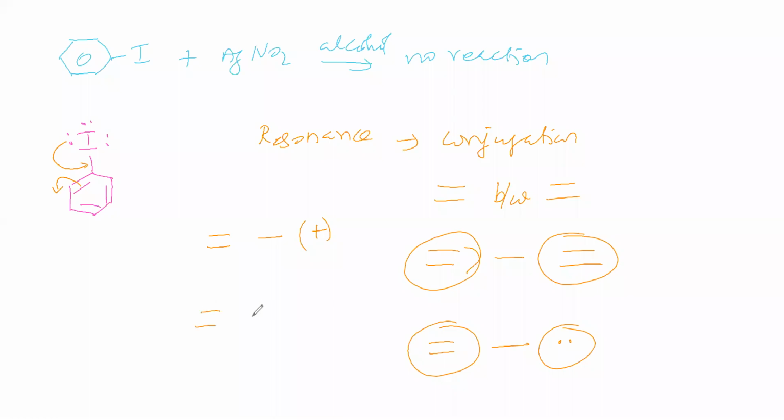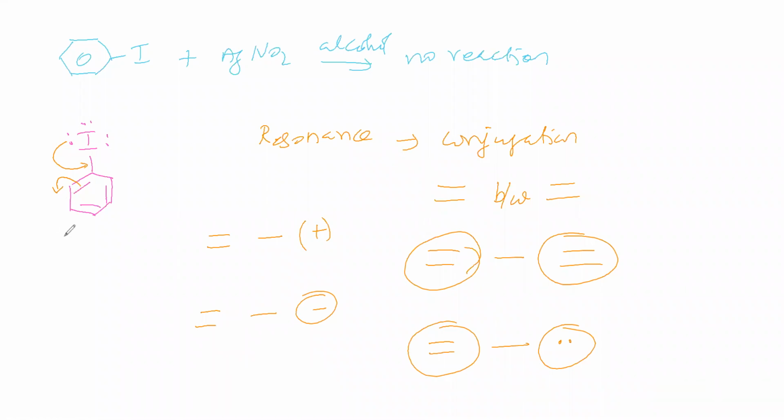Then we will take a double bond with a negative charge. The double bond and negative charge are separated by a single bond, so the double bond is in conjugation with the negative charge. If conjugation is there, resonance is possible. Resonance means what? Migration of electron cloud from one place to another place. That is called resonance.